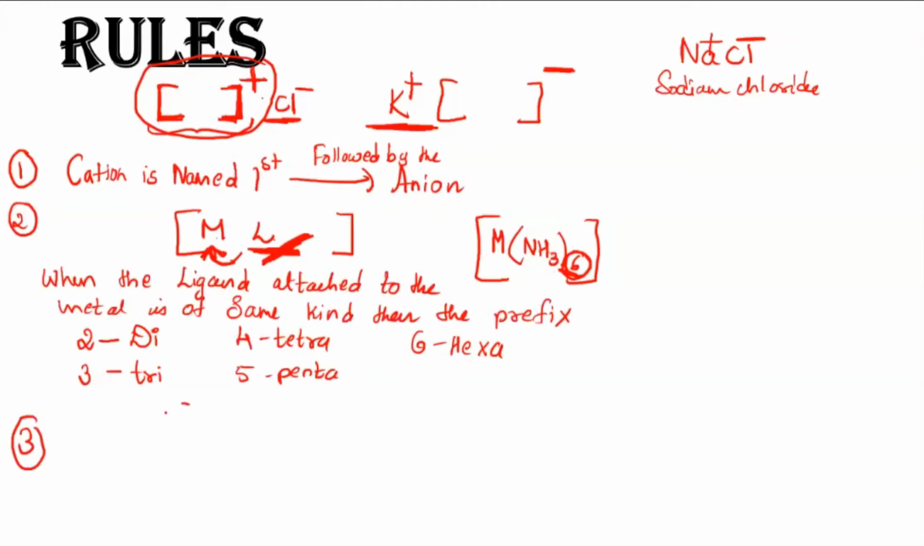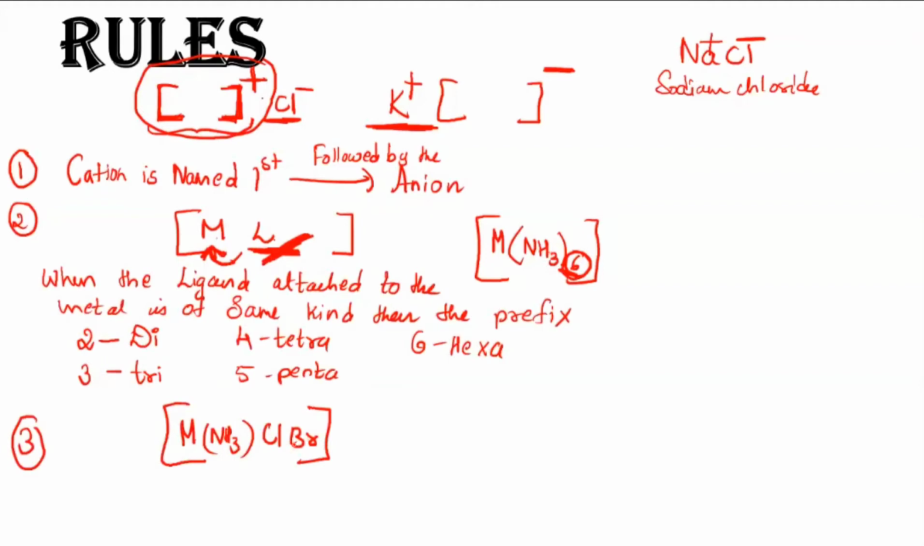Now inside the coordination sphere, suppose the ligands present are of different categories. There is a metal. If I have NH3 present, and then Cl is also present, and then Br is also present. Now there are different kinds of ligand. So how are you supposed to name them? Then it should go according to the alphabetical order.